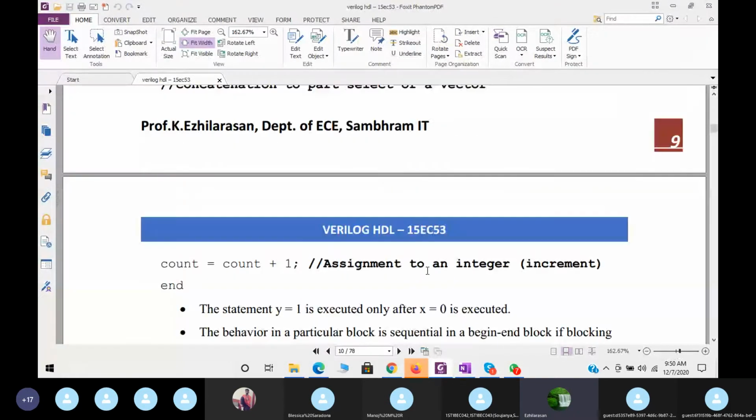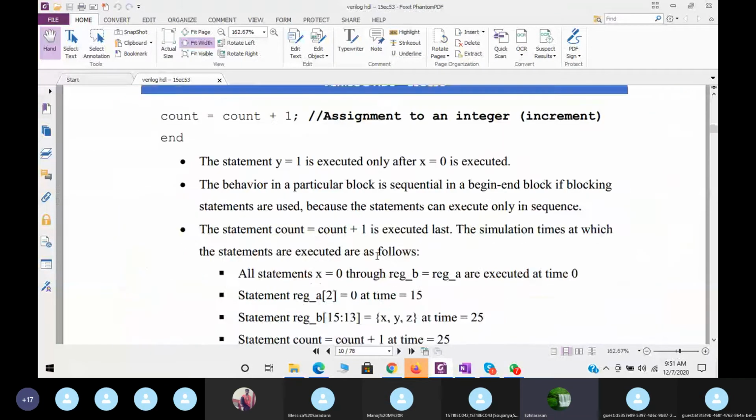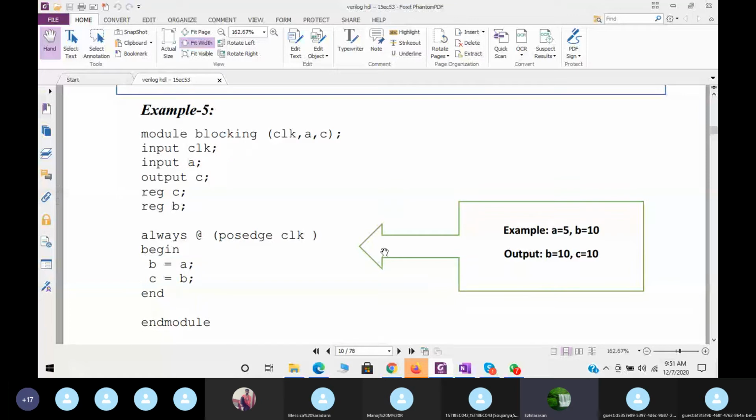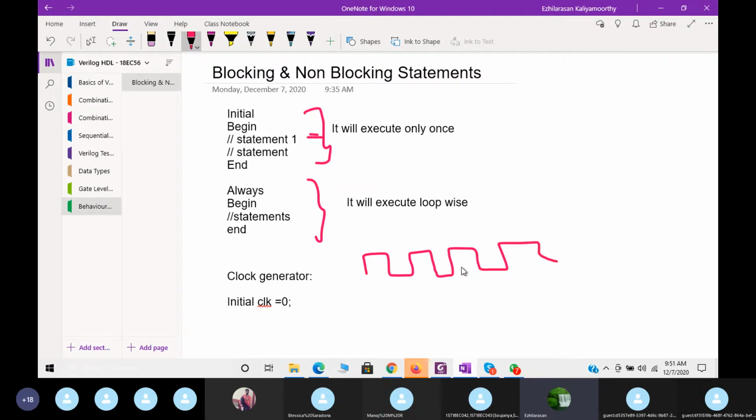Next, with the help of the always statement, one of the examples we saw was the clock generator, because a very important use of the always statement is to generate the clock. For a clock generator, we first apply initial clock is equal to 0. Now I need to generate a clock like this, with a 50% duty cycle, for example.